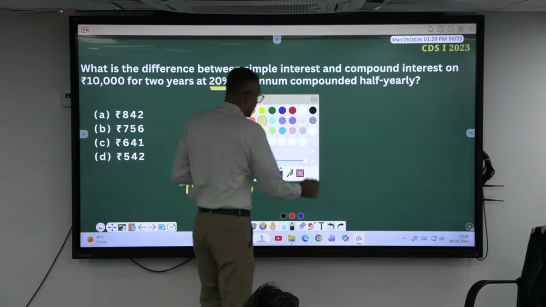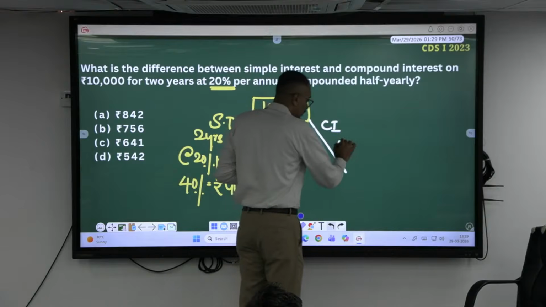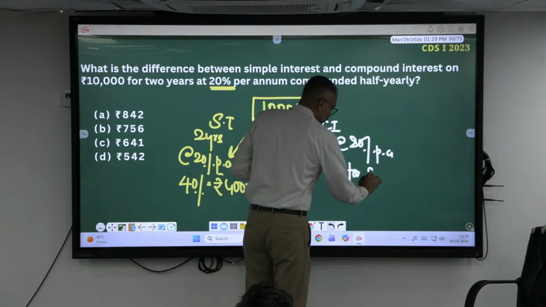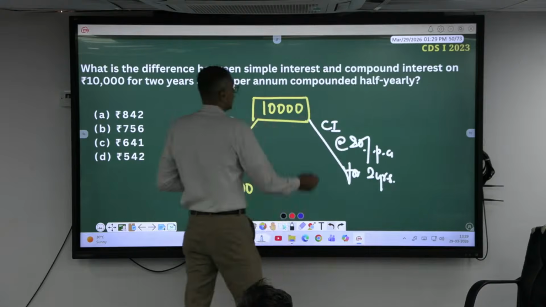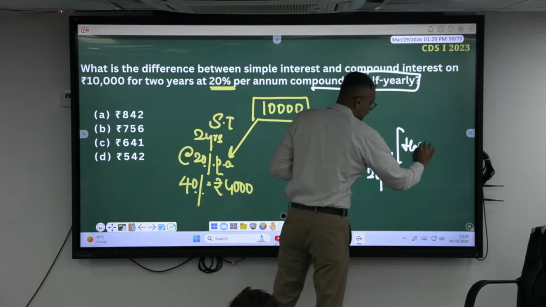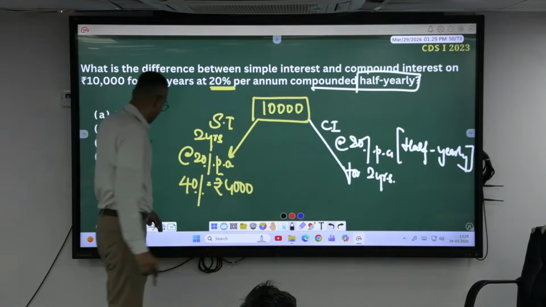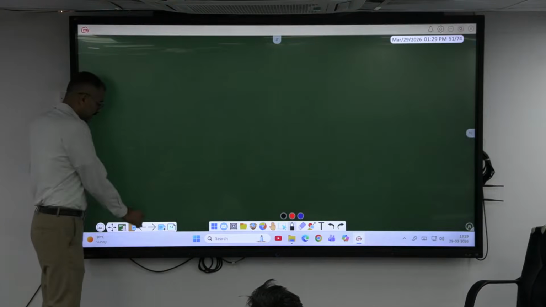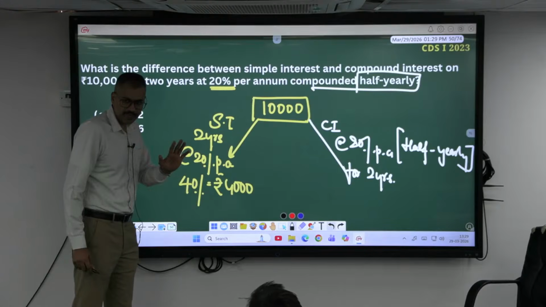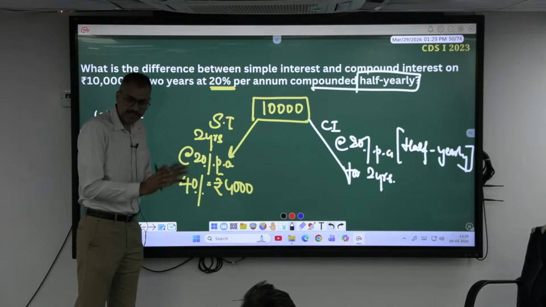Now you are placing this one at compound interest too. At what? Same 20% per annum. For how many years? 2 years. But what is the change here? He says compounded half yearly. This is half yearly, biannually. Okay, look here now. I'll show the half yearly question. See, in the SI case, you charge it half yearly or else annually, it's one and the same. If it is 20% per annum, half yearly it has to be 10%. Another half, 10%. There is no change.